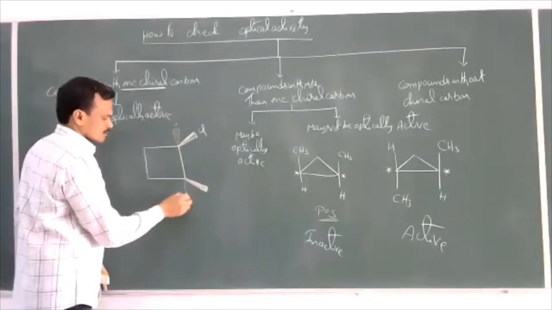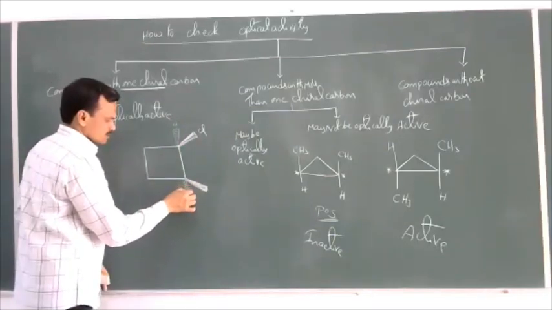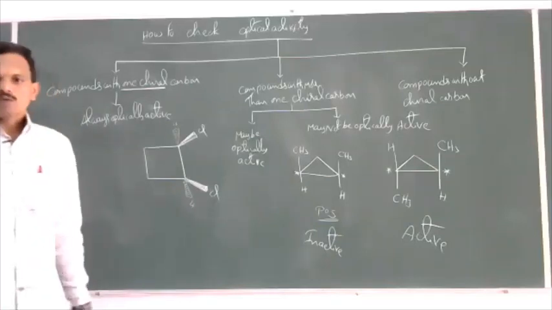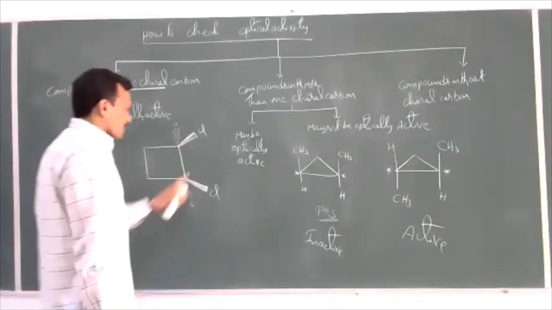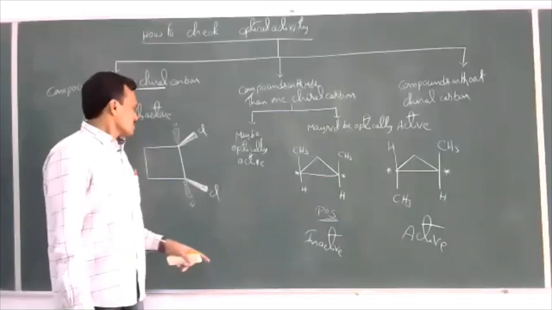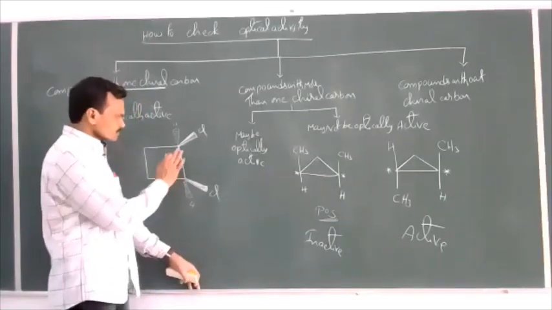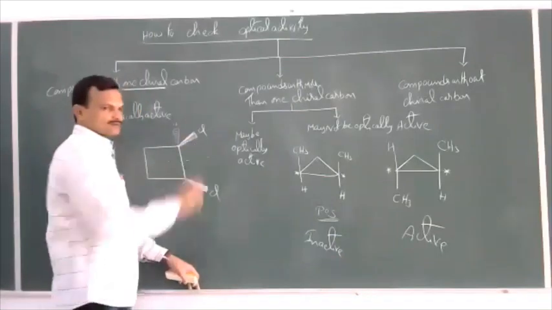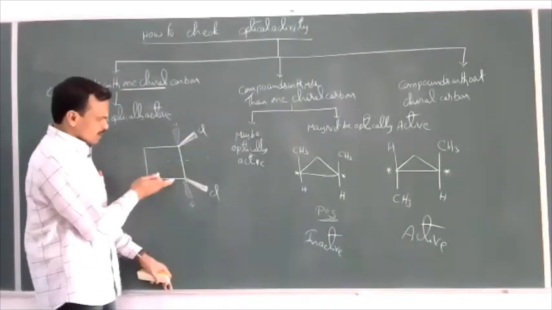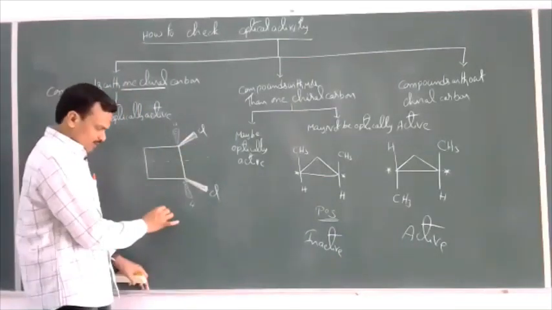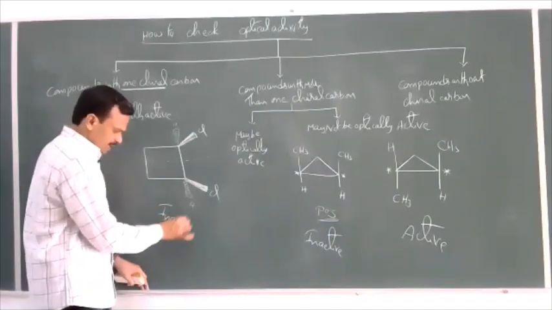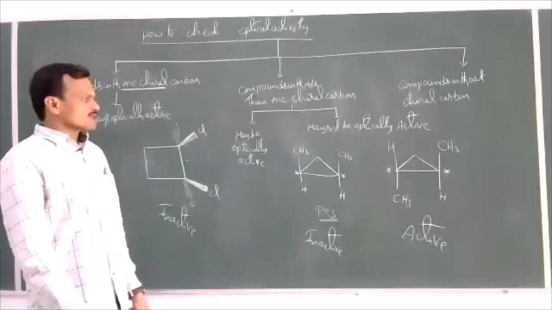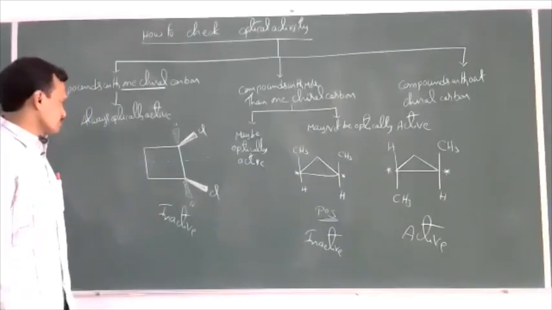H here present like this. H, Cl. Now, whether this compound is optically active or optically inactive. See, if you observe here, this molecule possesses a plane of symmetry. Above the plane, below the plane, exact structure is there. Now this is optically inactive. Due to the presence of plane of symmetry, this molecule is optically inactive.